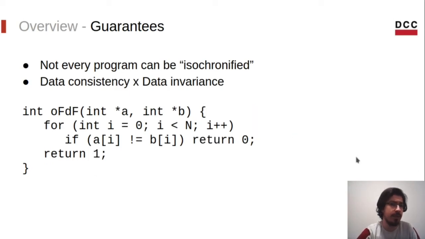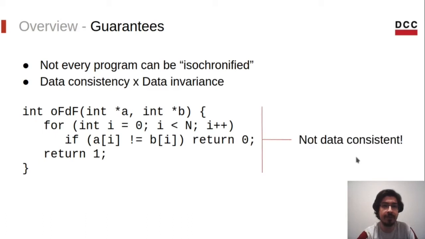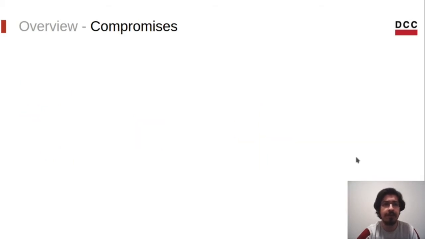But what about OFDF, our original function? It is not data consistent, but also does not use a third array in the comparisons, like OTDF. So, can we transform it? The answer is sort of. We could fully isochronify it if we know that all memory access are safe, but that's not always possible. Thus, for this kind of programs, we need to make compromises.